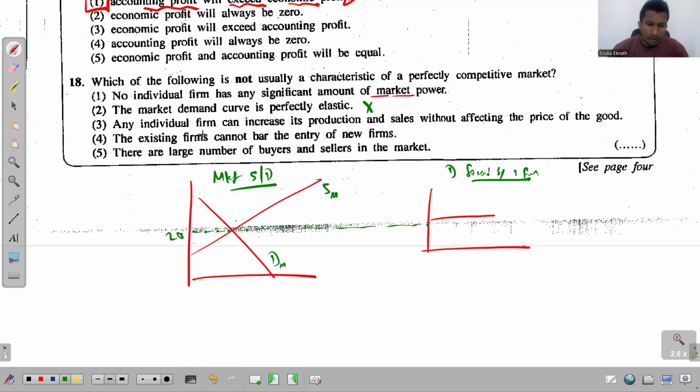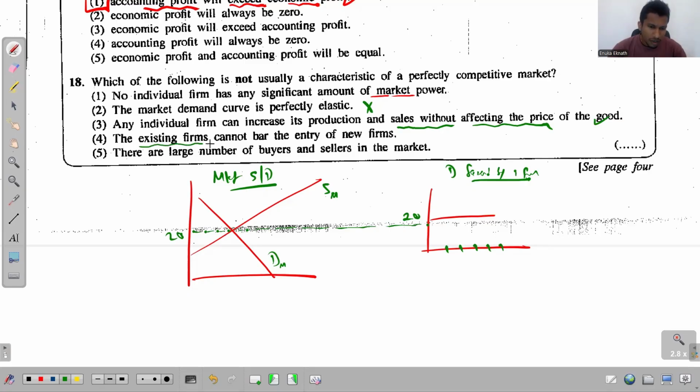Third one, any individual firm can increase its production and sales without affecting the price. If the price decided in the market is 20, they can sell any given amount at the price of rupees 20. No problem. However much they produce, that much they can sell. Right. So that is a characteristic of perfect competition.